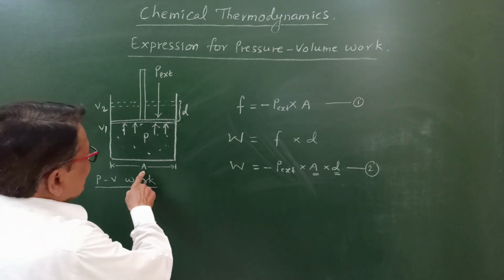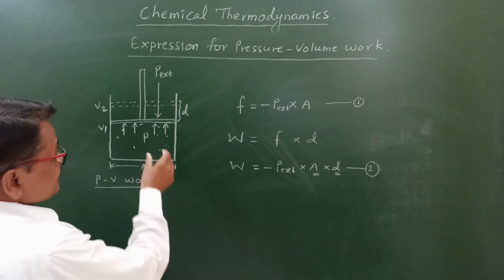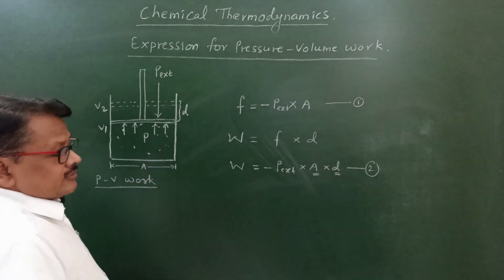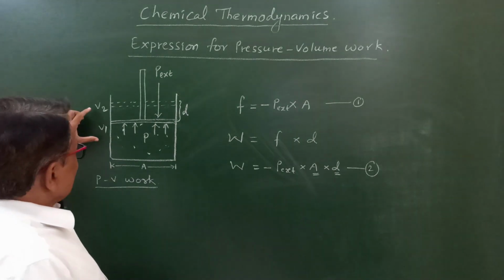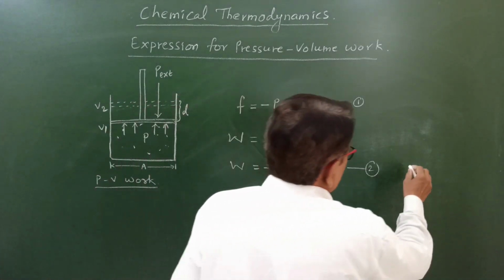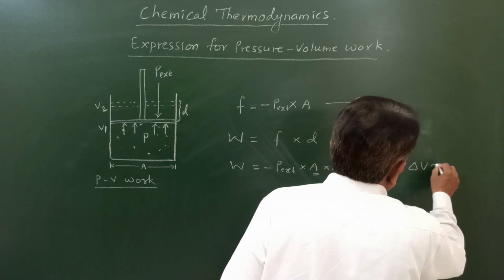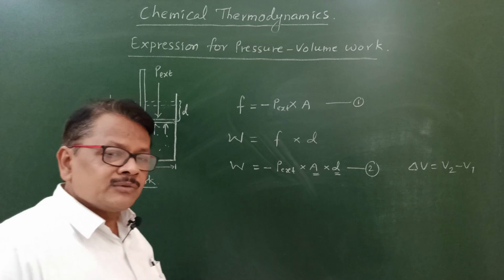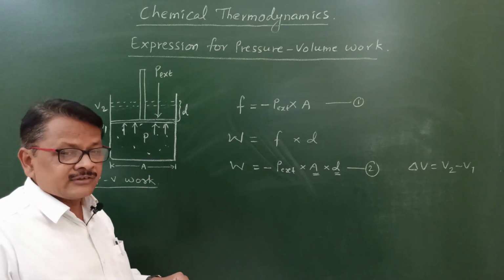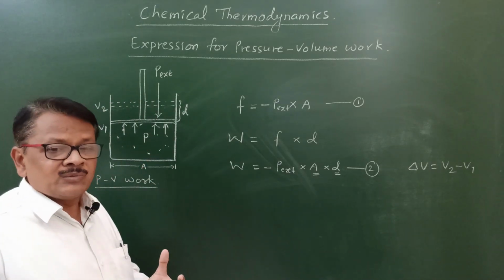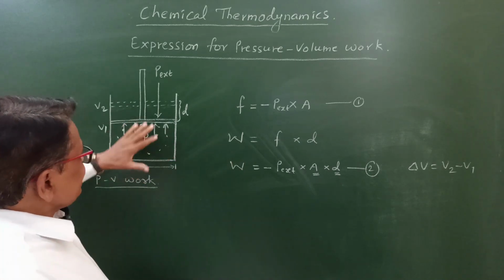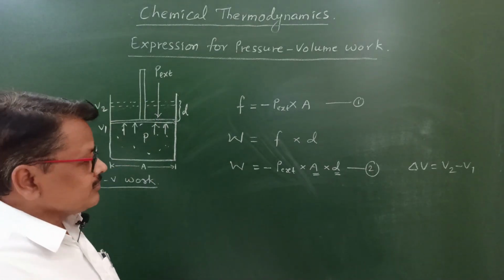So this area into this distance is the change in volume. Change in volume, that is delta V, is equal to V2 minus V1. V2 is the final volume of the gas, V1 is the initial volume of the gas, and delta V is the change in volume of the gas through which that piston is pushed in the upward direction.